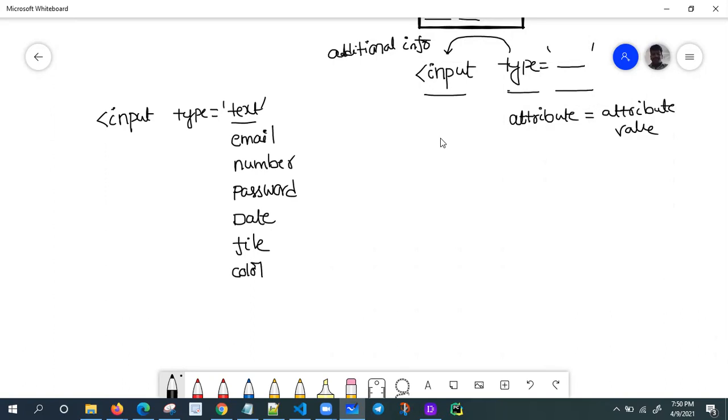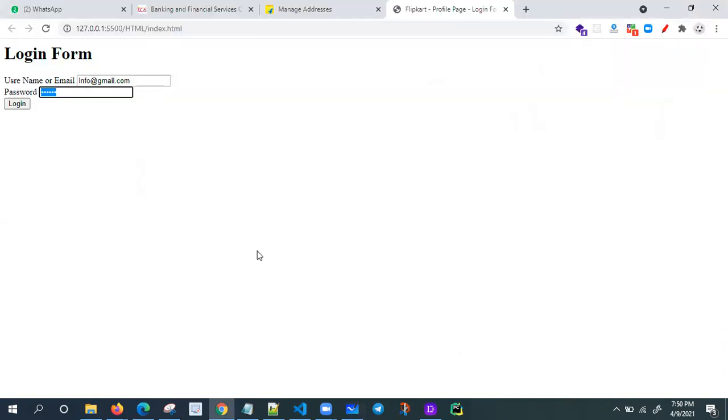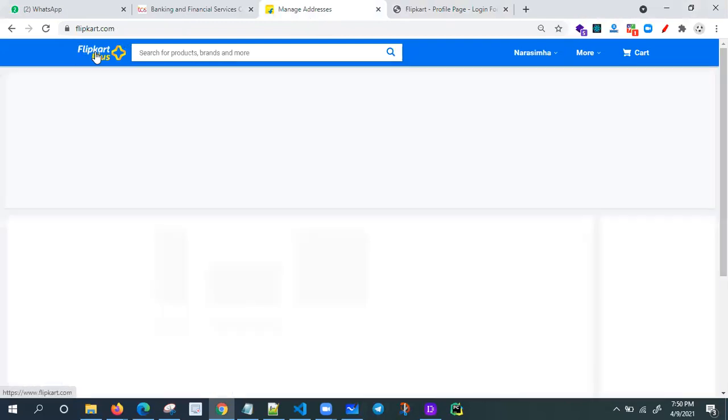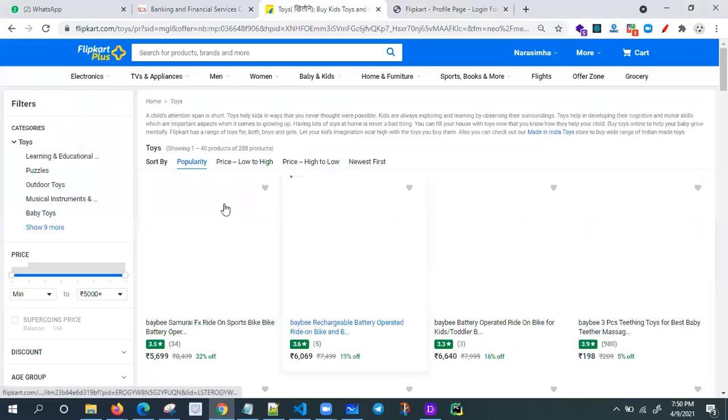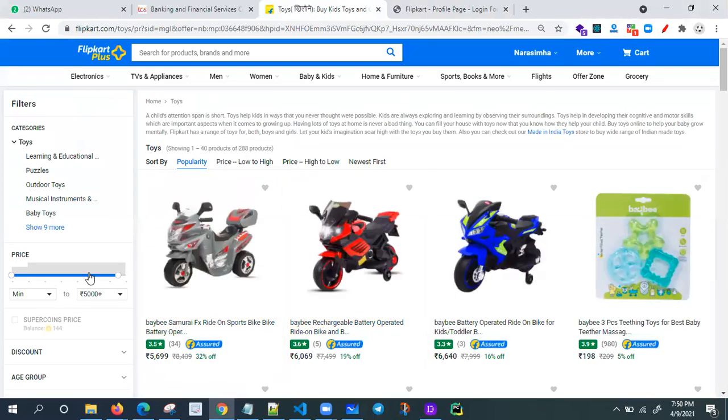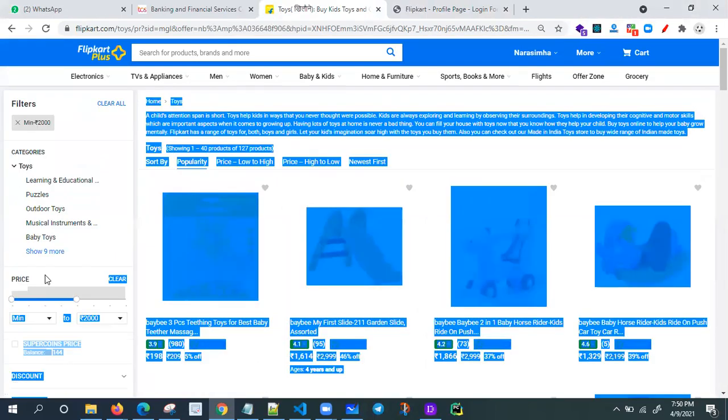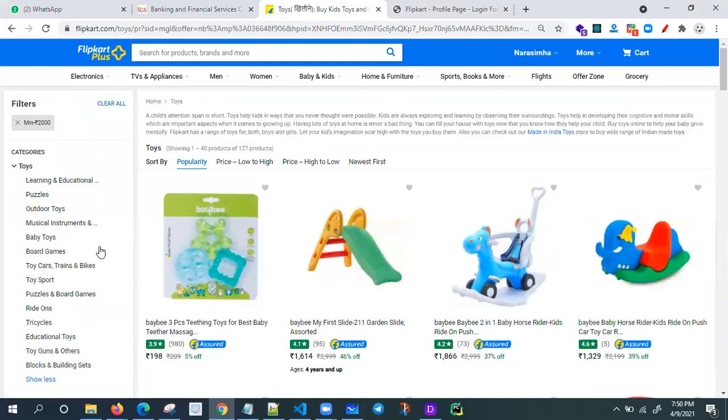And for something else, if you go to Flipkart, let me try this one. I'm selecting a product, maybe this bike. Here a range is there, right? Input type equal to range. If you want to select the range of the products, you have to take a product range.